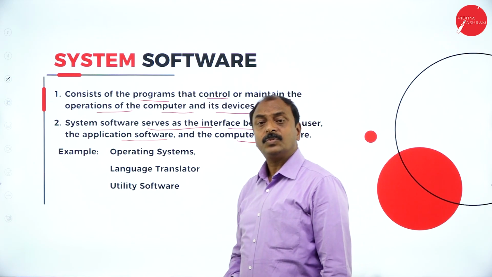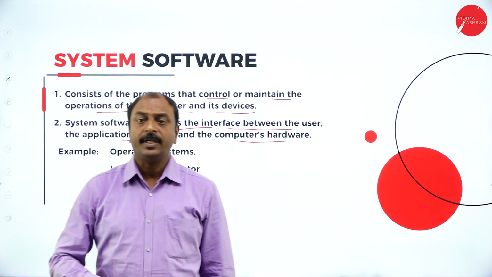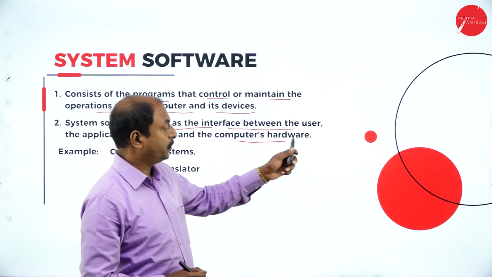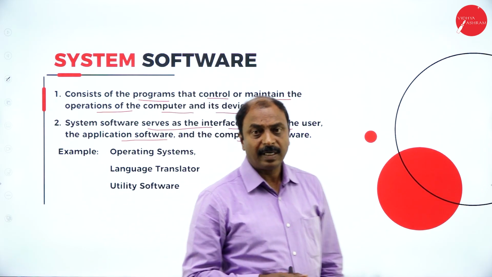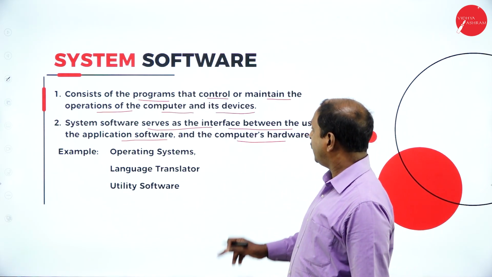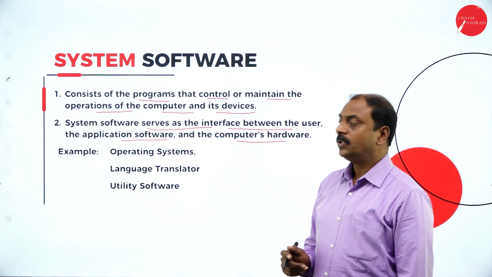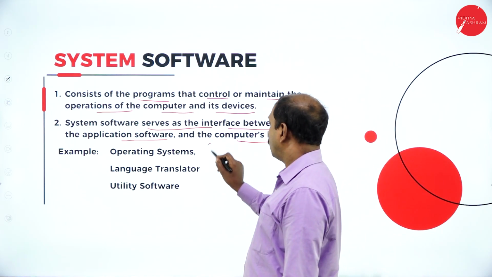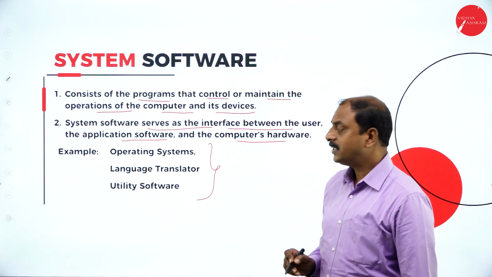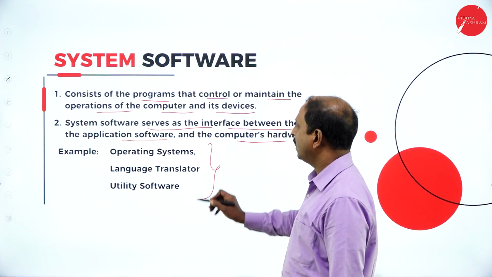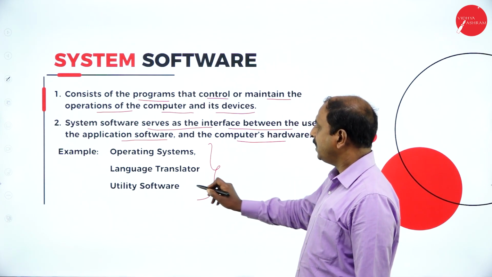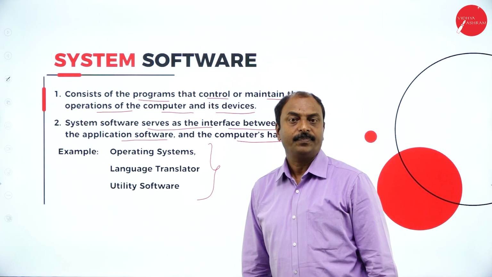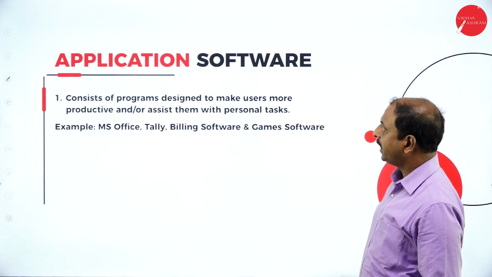So what is system software? It is also an interface between the user and the application program, as well as the computer hardware. Here there are three types of system software. They are operating systems, language translator, and utility software. Now let us move on to the next slide.